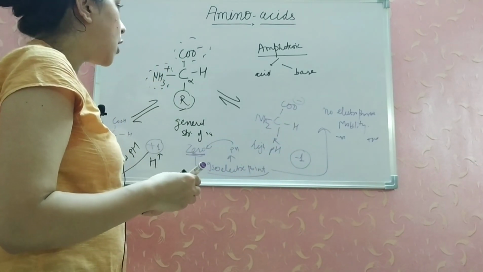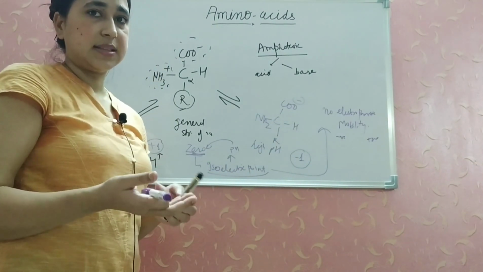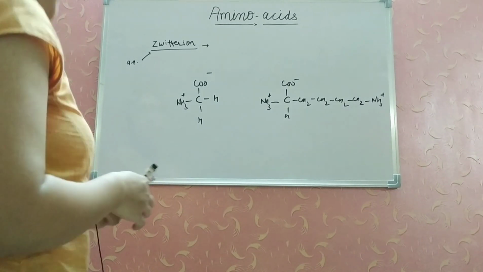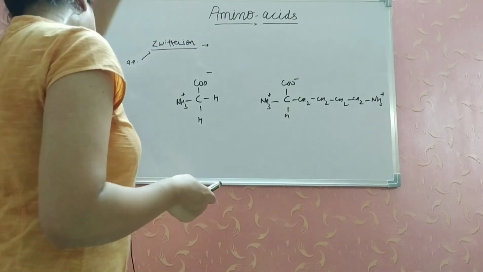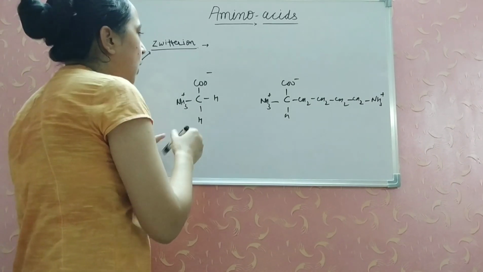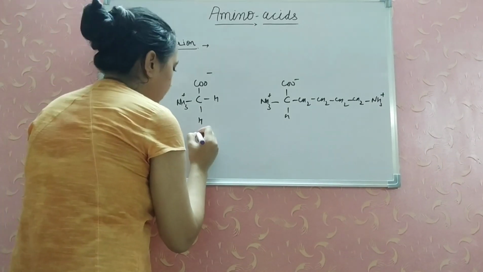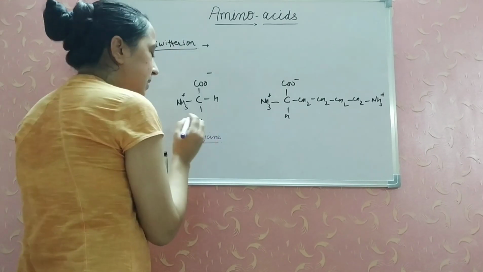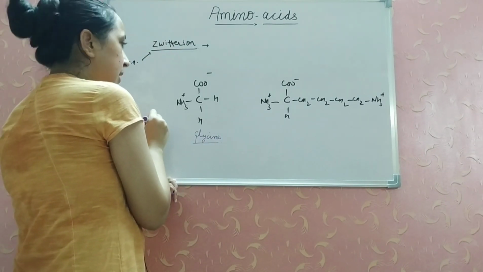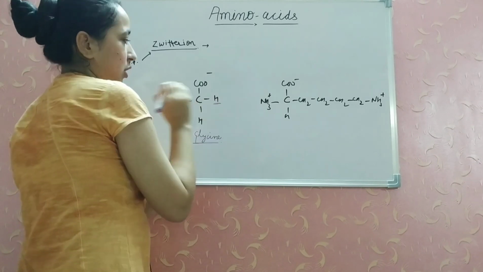So now we will discuss other amino acids. If we see here, an amino acid in solution exists as a zwitterion. This is the simplest amino acid, namely glycine. Glycine is the simplest amino acid as its R group, which we discussed earlier, is substituted by a hydrogen atom.